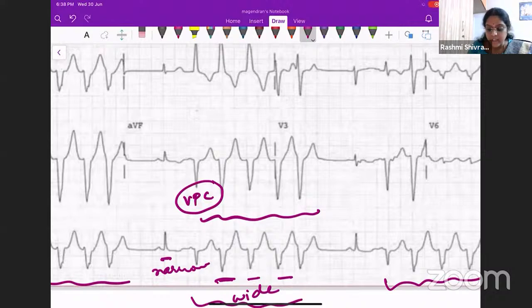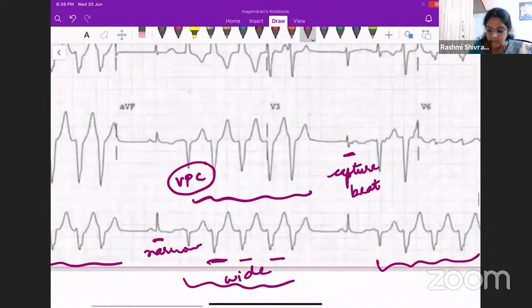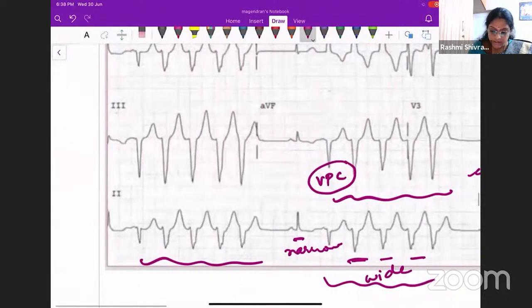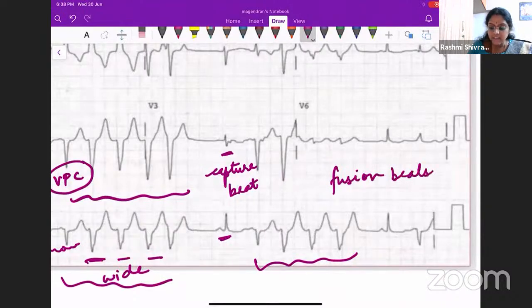At certain points of time, this SA nodal impulse gets captured and you get a normal sinus wave. So this is a capture beat or a fusion beat. You can see here as well, a normal sinus wave is present. Yes. So these capture beats or fusion beats are very, very characteristic of